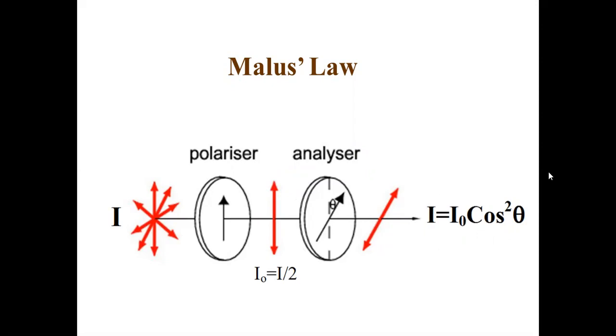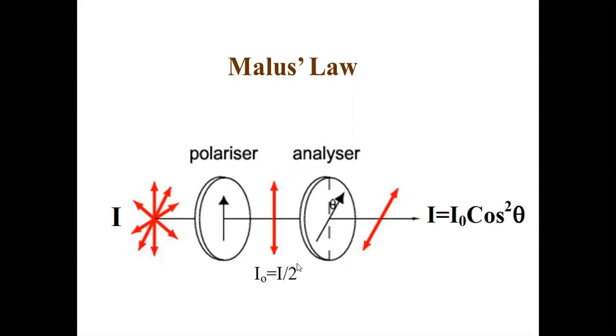So when polarized light of intensity I naught is incident on an analyzer whose axis is at an angle theta to the electric field vibrations, then the intensity of light coming out of the analyzer is I naught cos square theta, where I naught is the incident polarized light intensity, and theta is the angle between the vibration and the axis of the crystal. But here it is 50%. Okay, you know it, right?